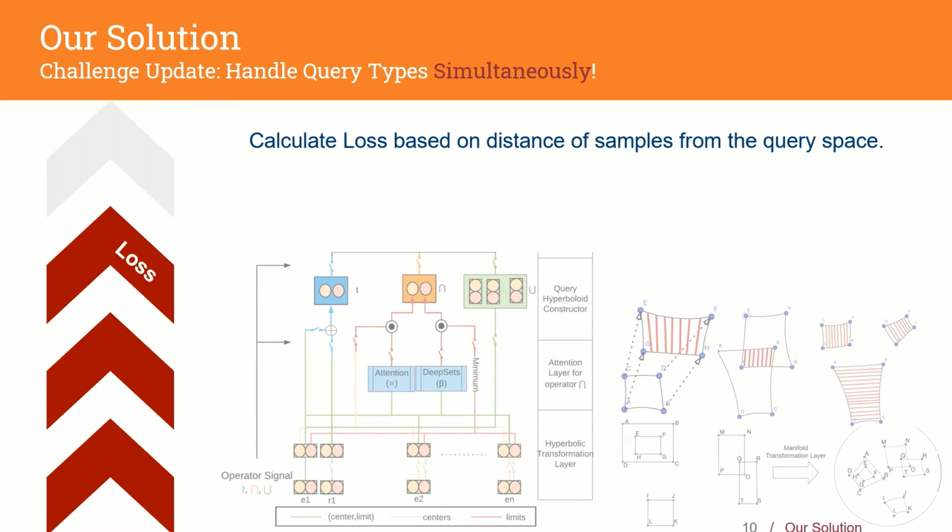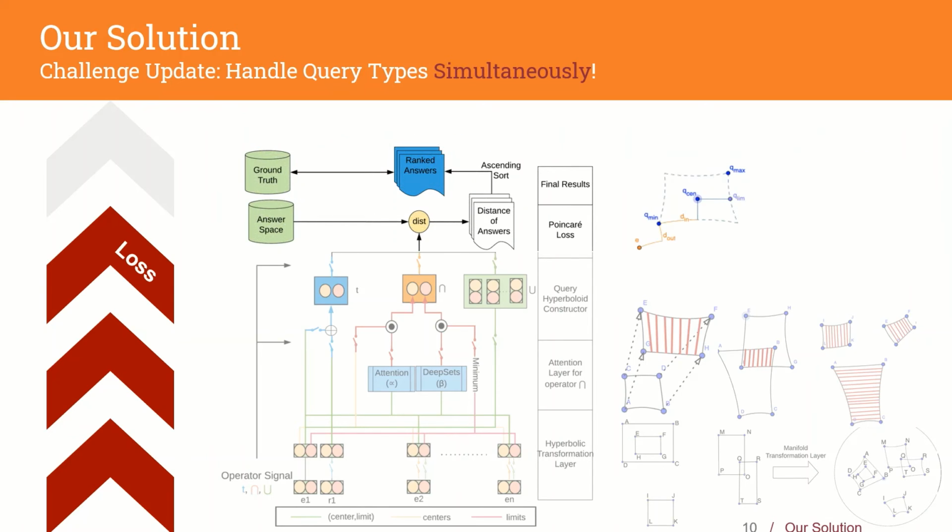Next, we calculate the distance of all positive samples and negative samples from the query space. This is done with a hyperbolic version of L1 now. We calculate two distances for each entity, one from the center and another from the limit of the hyperboloid. These are combined with a fixed factor. The objective of our model is to learn representations such that the positive samples move into the hyperboloid and negative samples move outside the hyperboloid.